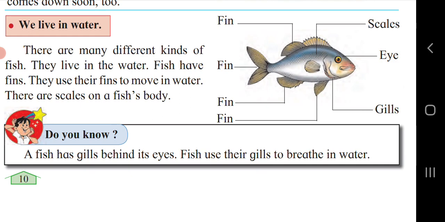Scales, eye, gills. These are the body parts of fish. If you know, a fish has gills behind its eyes. Fish use their gills to breathe in water. So with the help of gills, the fish takes oxygen under water. So about this we have seen animals that stay in water. They have scales on the body, gills for breathing, fins for swimming, for example, fish.